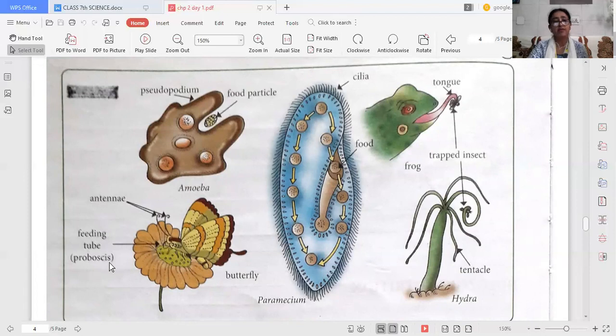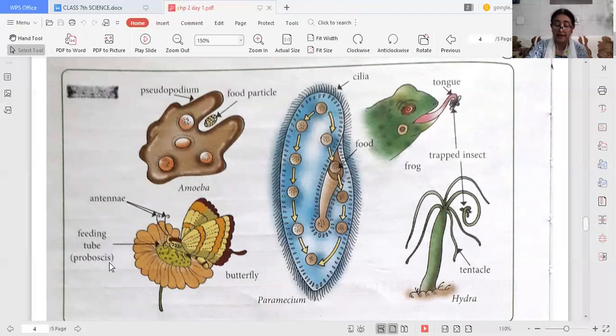Now, there are a few more animals. Like we talk about ourselves. What do we use? We use our hands to put food into the mouth. If we talk about lizards, you have seen lizards, mostly at home you can see the lizards. Now, what do they use? They mostly use their long, sticky tongue to catch their prey.